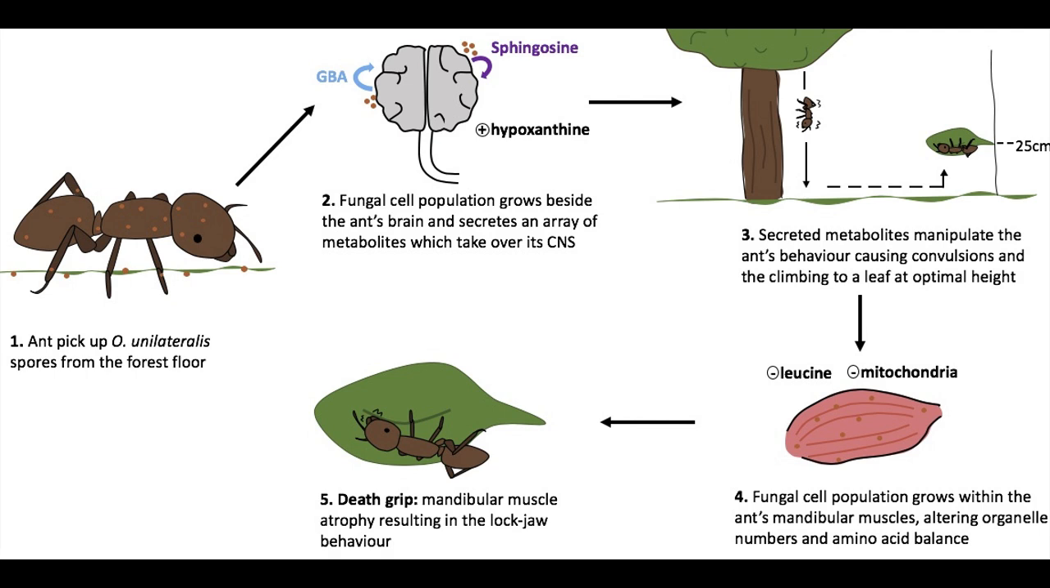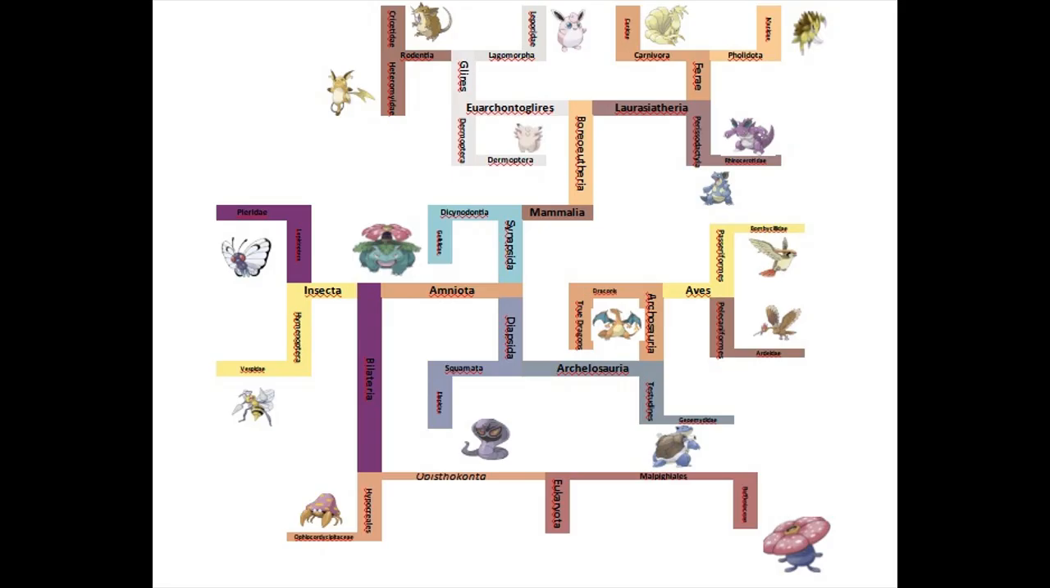In the Messel Pit, 48-million-year-old fossil finds of ants that bit into leaves have been found, underscoring the age of this behavioral manipulation.